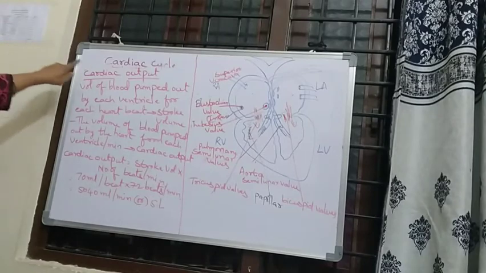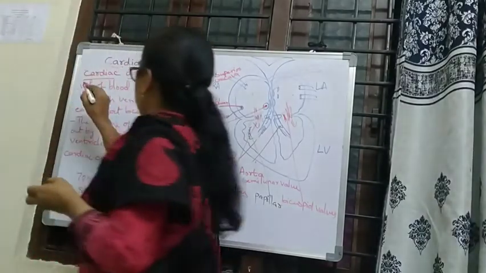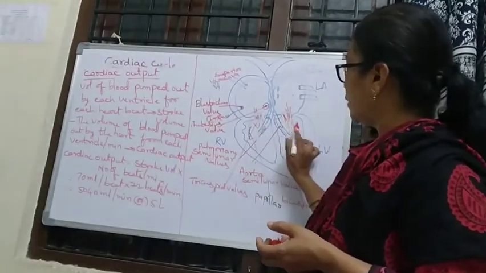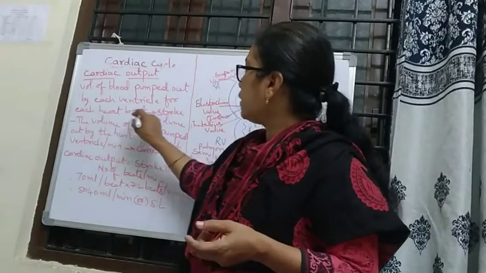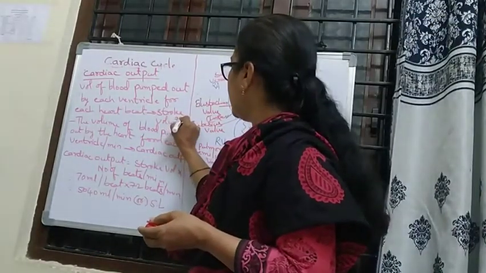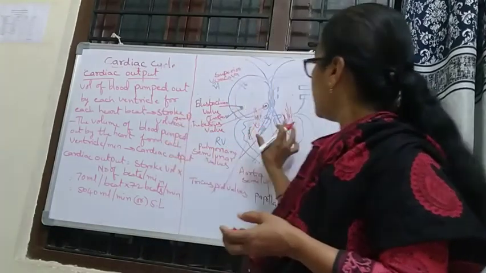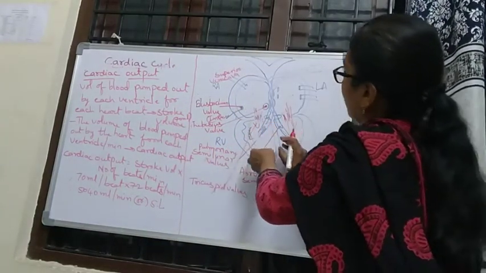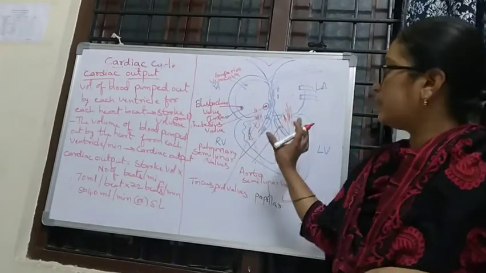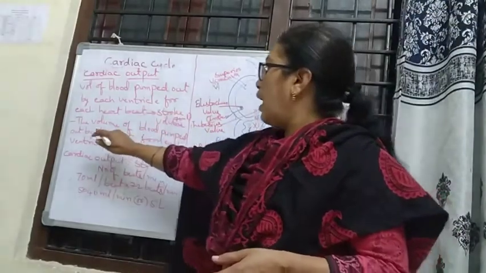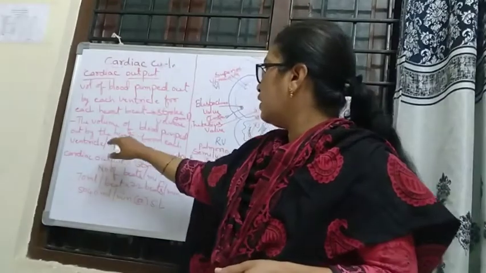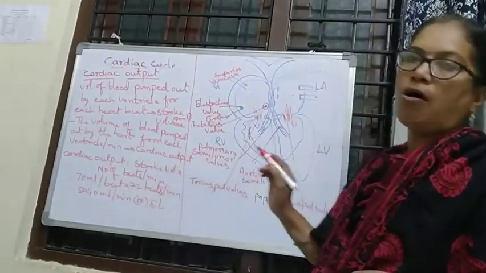Cardiac output. What is cardiac output? The volume of blood pumped out by each ventricle, the left and right ventricle, for each heartbeat is called stroke volume. It will be 70 ml. When the ventricles are contracted, 70 ml of blood enters the pulmonary artery and the aorta, and the volume of blood pumped out by the heart from each ventricle per minute is called cardiac output.